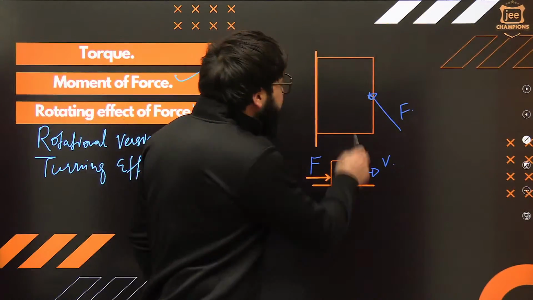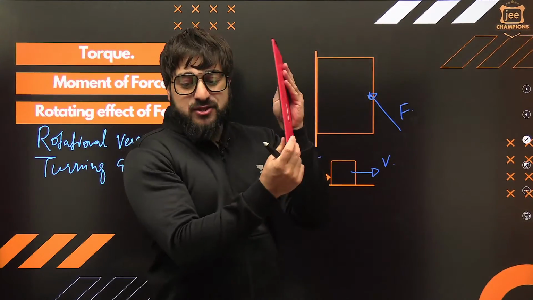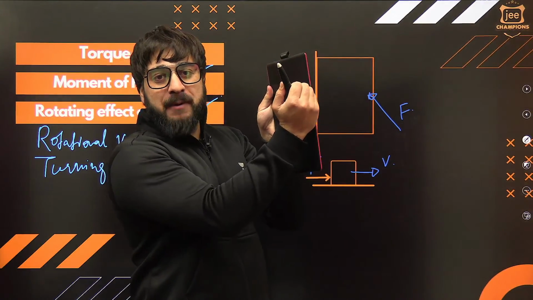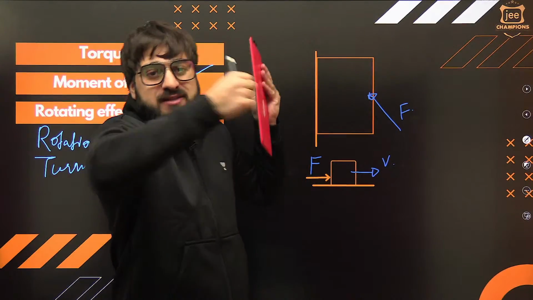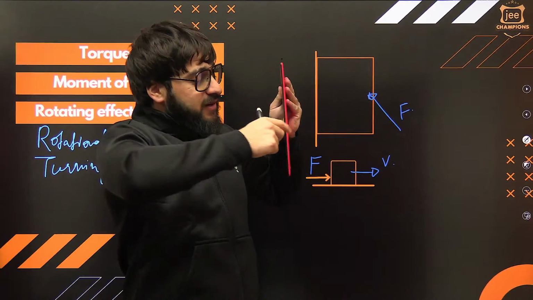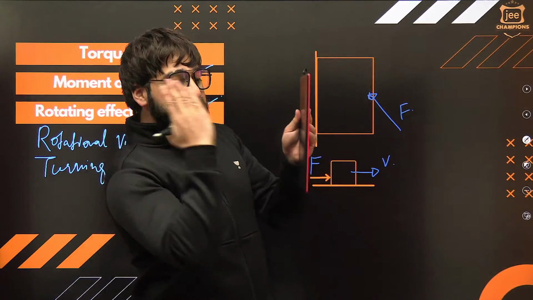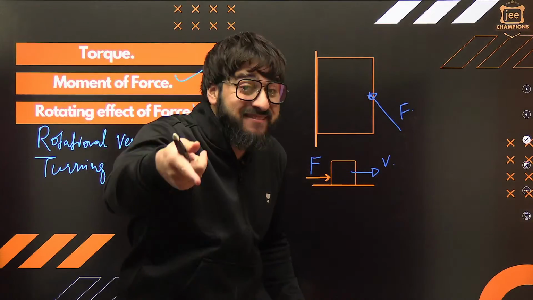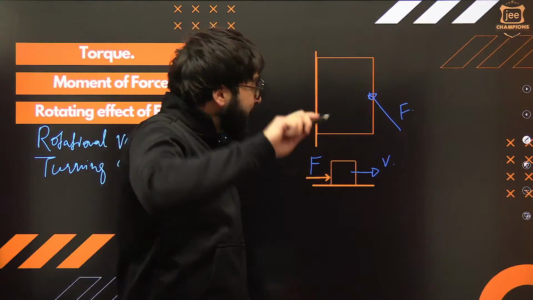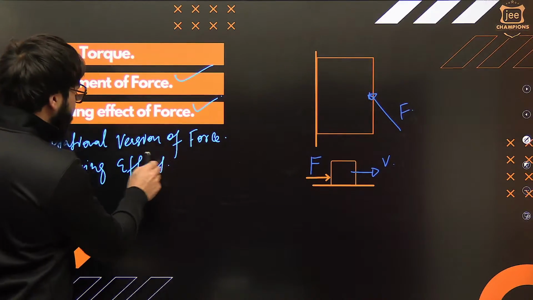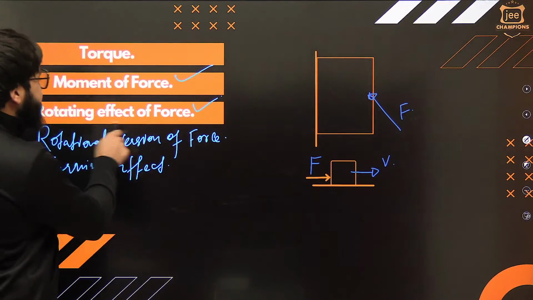There are some other things, like you have to take the radius at this point. If you apply the force, this is the axis of rotation. At this point, if you apply the force, there will be a rotating effect. At this point, there will be no rotating. If you pull this door in this direction, which is away from this one, there will be no rotating effect. So you have to apply force in such a way that a rotating effect, a turning effect, will be produced, and that turning effect is what we call torque. Understand? That turning effect, that rotating effect, is nothing but torque.